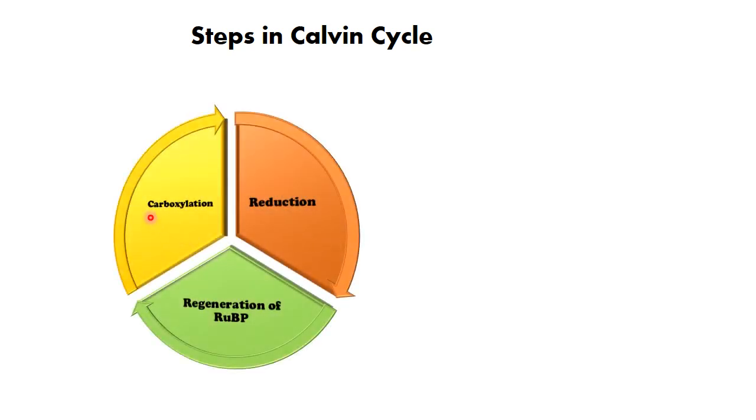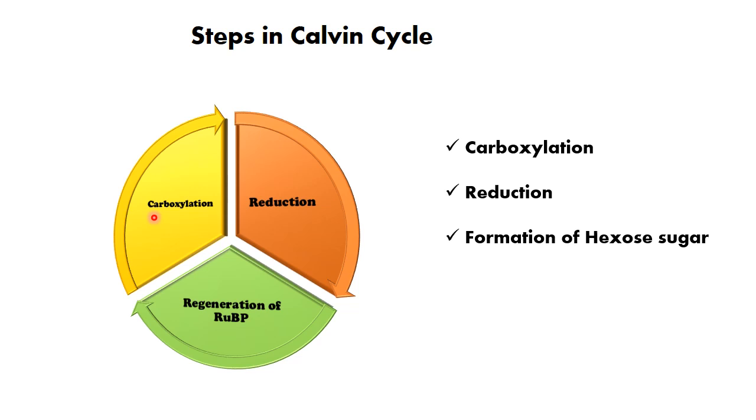Steps in the Calvin cycle. It has three steps: carboxylation, reduction and regeneration. In carboxylation, carbon dioxide combines with ribulose 1,5-bisphosphate forming 3-phosphoglyceric acid. In the reduction process, this 3-phosphoglyceric acid is reduced to carbohydrate. As an intermediate, hexose sugars are formed. And at last, regeneration of RuBP, which is the first carbon acceptor. These are the steps taking place in the Calvin cycle.